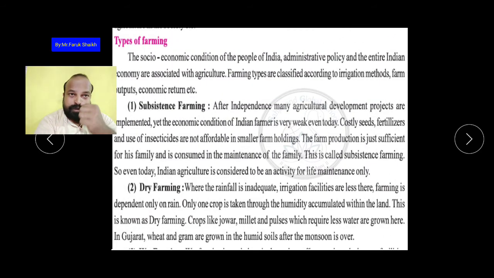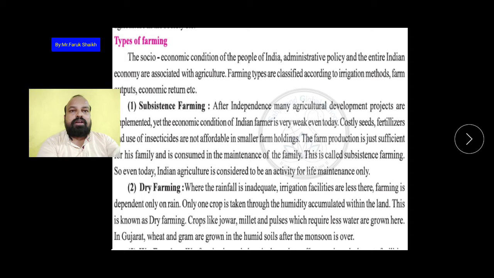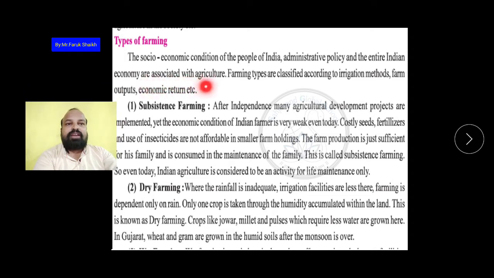Second, now the different types of farming. Okay, there are different types of farming. Let us see which types of farming we have adopted in India. So the socio-economic condition of people of India, administrative policy and the entire Indian economy are associated with agriculture. Farming types are classified according to the irrigation method, farm output and economic return.